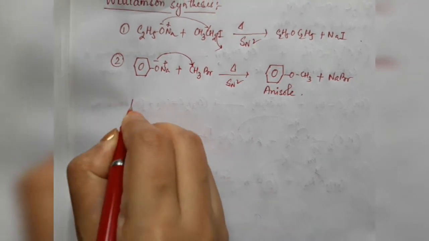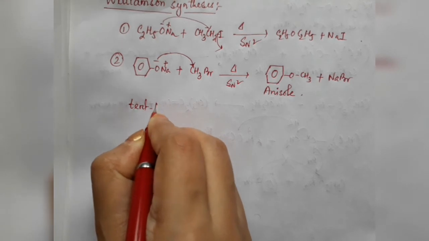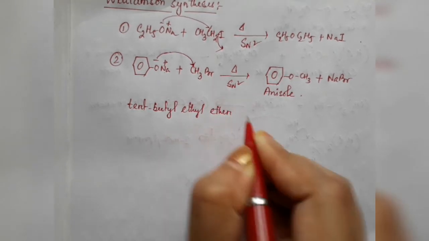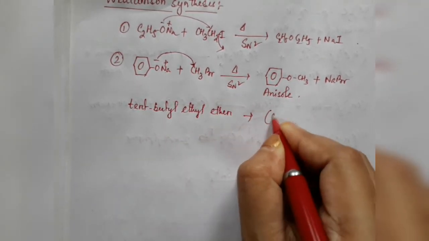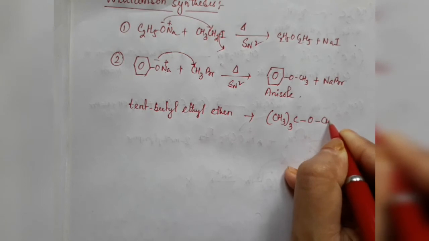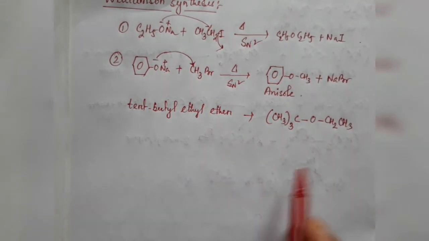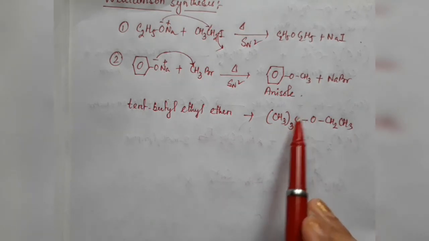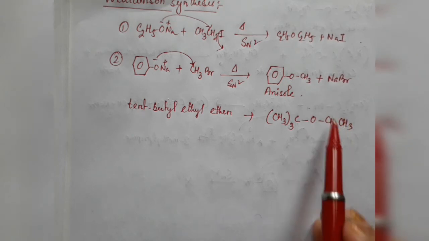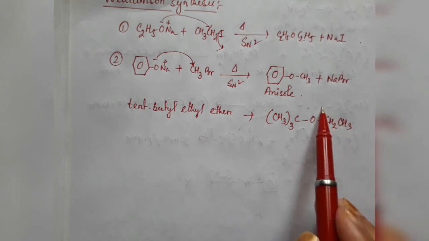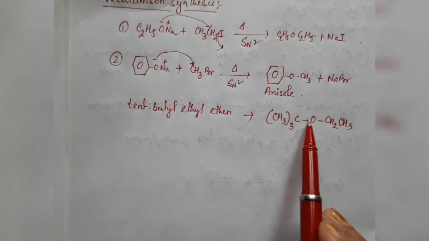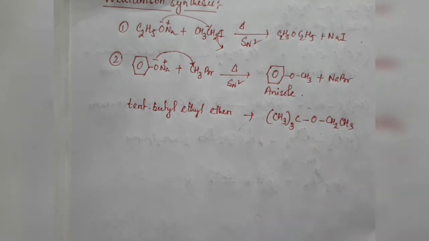So if you want to prepare tertiary butyl ethyl ether, what is the structure of that? (CH3)3C-O-CH2CH3, correct. So two possibilities are there. We can take tertiary butyl bromide and sodium or potassium ethoxide, or we can take ethyl halide, that means ethyl iodide or ethyl bromide, along with sodium or potassium tertiary butoxide.